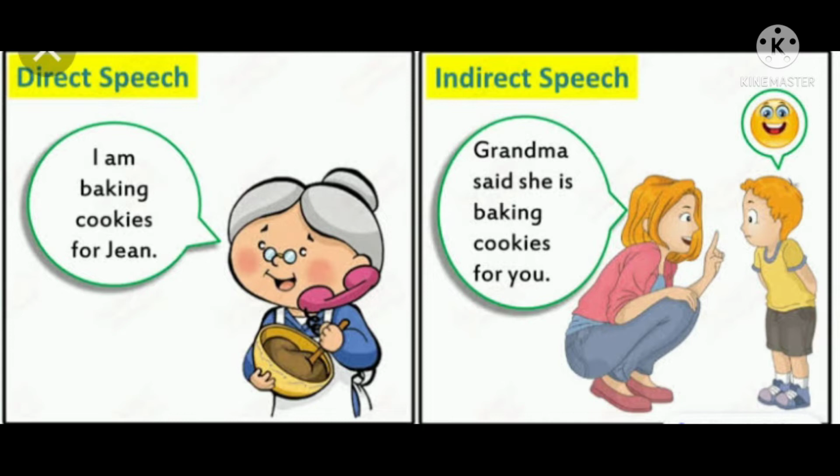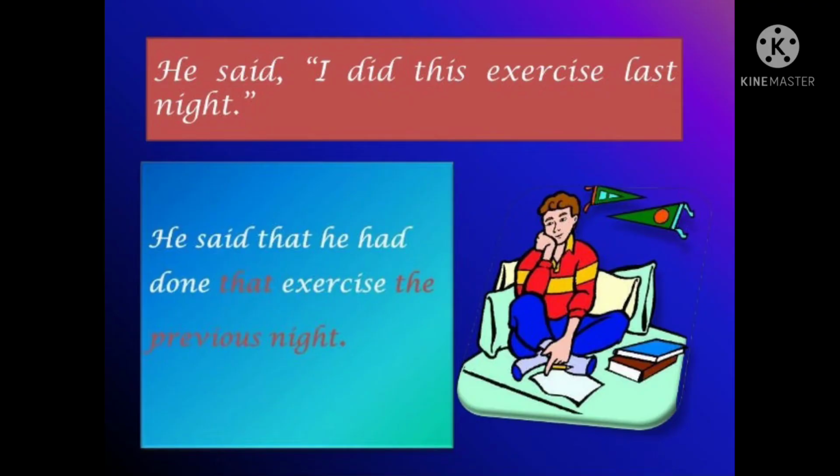So if someone repeats or recreates what the actual speaker said, it is known as indirect speech. "I am baking cookies for Jean" is direct speech. "Grandma said she is baking cookies for you" is indirect speech.